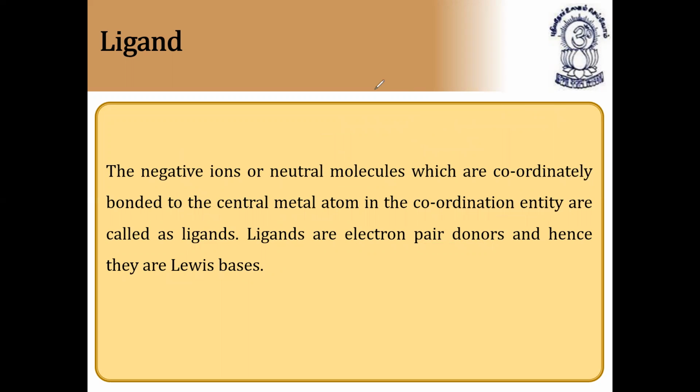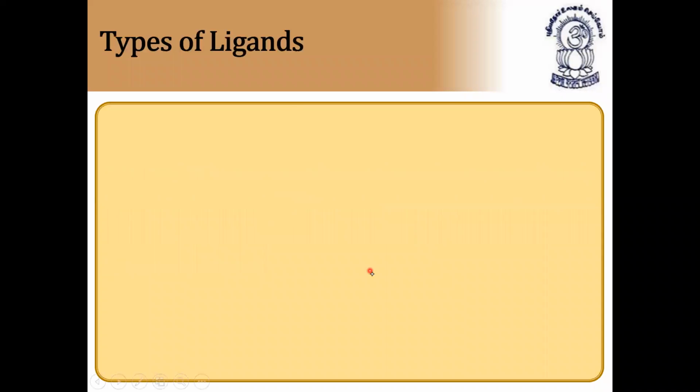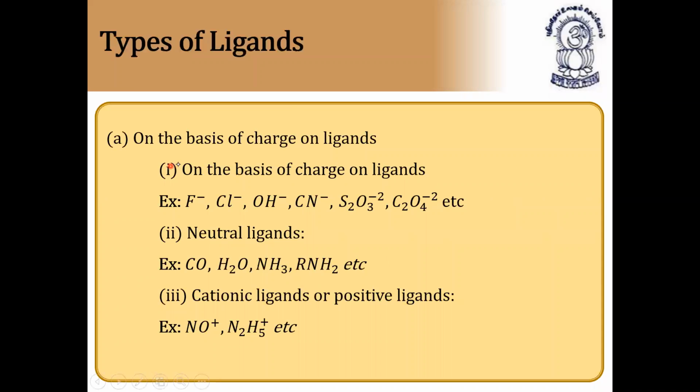Continuation. How are these ligands bonded with the central metal atom? They are bonded by means of a coordinate covalent bond, because the central metal atom is the acceptor and the ligands are donors. So ligands are donors of electron pairs and the central metal atom is the acceptor of electron pairs. That's why they combine together to form a compound, and that compound is kept in the coordination entity, that is, in square brackets.